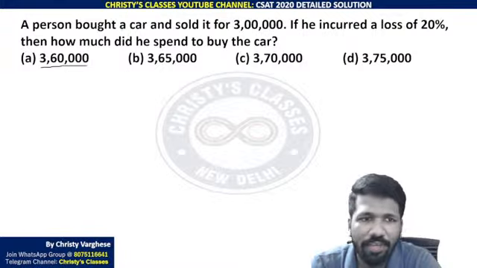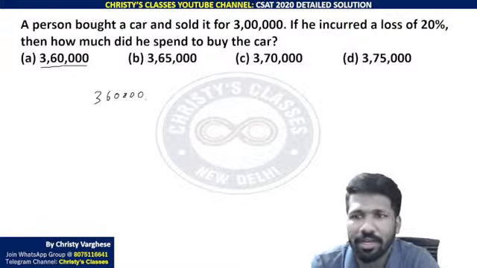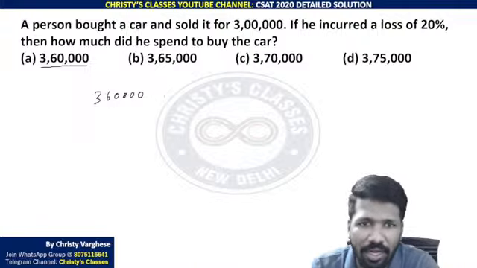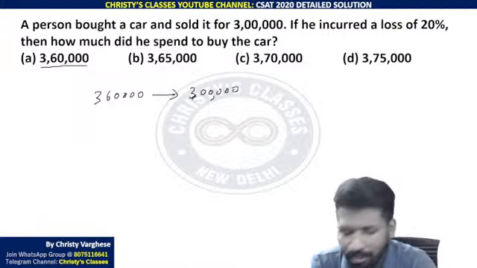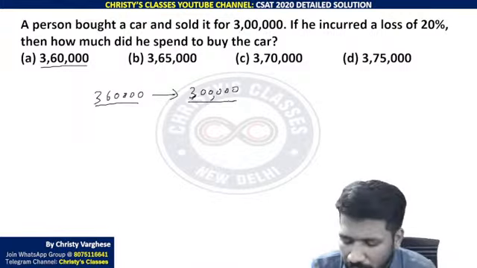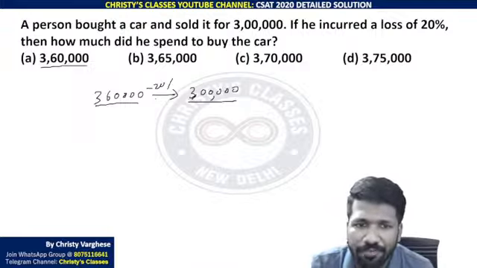Option A, why it is wrong, I will explain by substituting itself. If option A is the answer, 3,60,000 is the price of the car, or the price he spent to buy the car. That is his investment, and he is selling it at 3 lakh. So that is the return money or selling price. Investment or CP, return money or SP. This is having a difference of 20%.